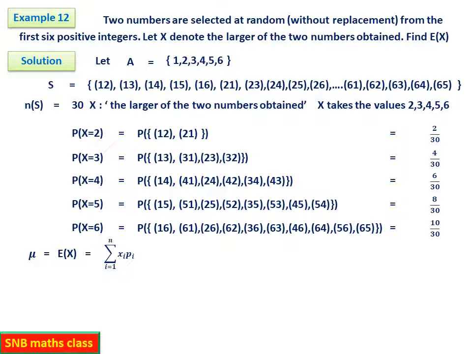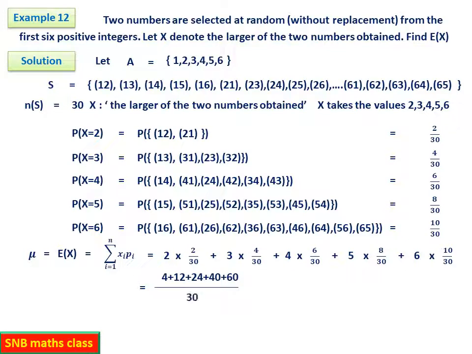So directly you can write mu equal to sigma xi pi. Now just substitute 2, the first x value. Its corresponding probability is 2 by 30. Next x value is 3. Its corresponding probability is 4 by 30. Then the value is 4. Its corresponding probability is 6 by 30. Then 5, the corresponding probability is 8 by 30. Then 6, the corresponding probability is 10 by 30.